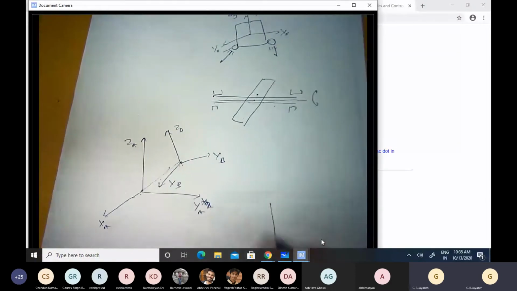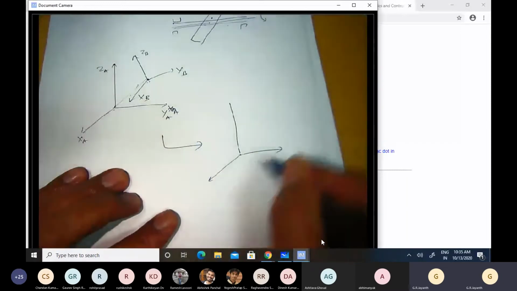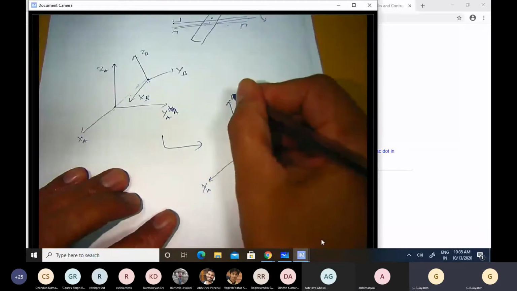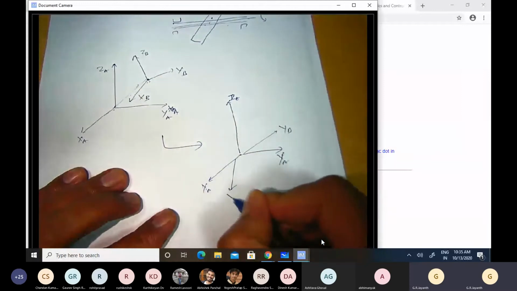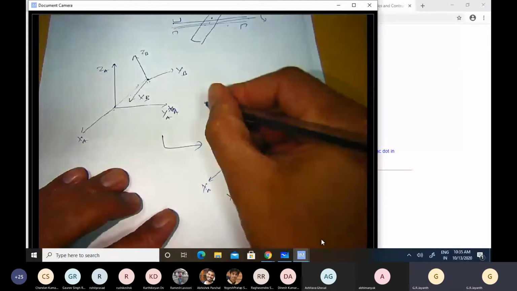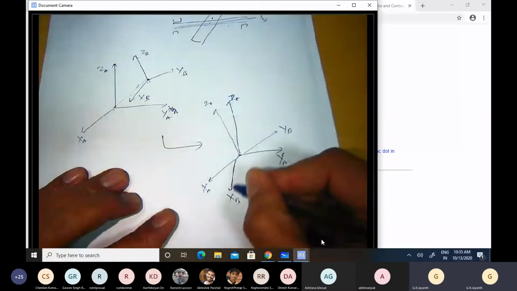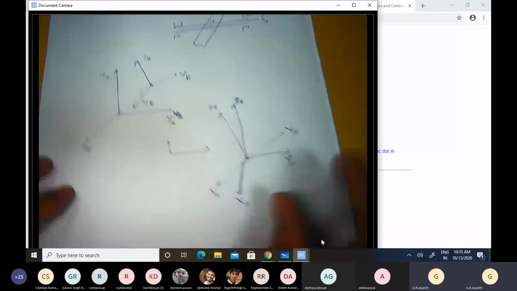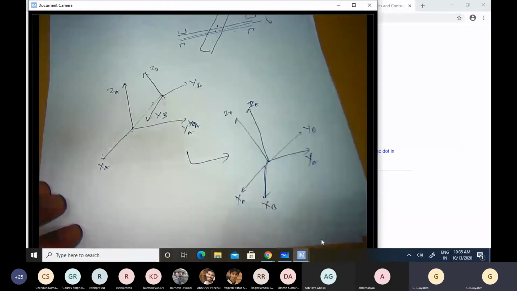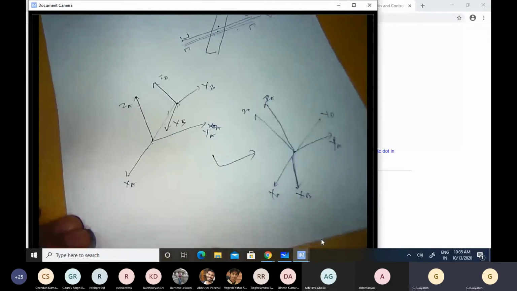So the first assumption we'll make, for the reasons that I just outlined, is that the A frame, XA, YA, ZA, and the B frame, XB, YB, ZB, have coincident origins. Let us remove this offset out of our minds and focus only on the difference in orientations between these two coordinate frames. Now we need to properly represent a vector in the A coordinate frame, if we have its representation in the B coordinate frame.